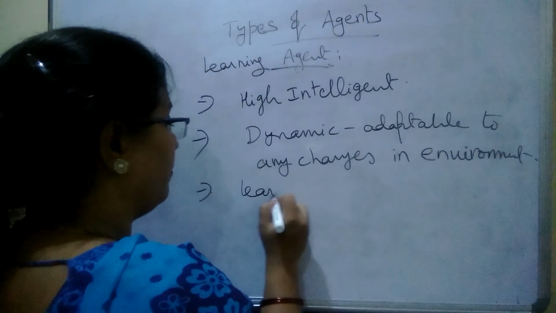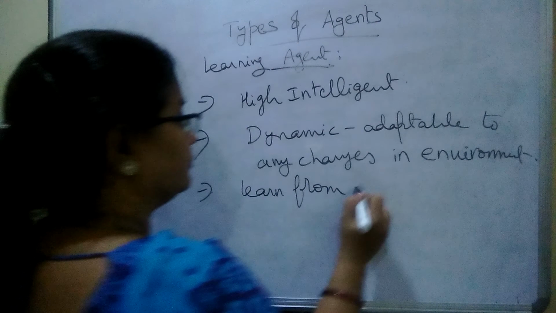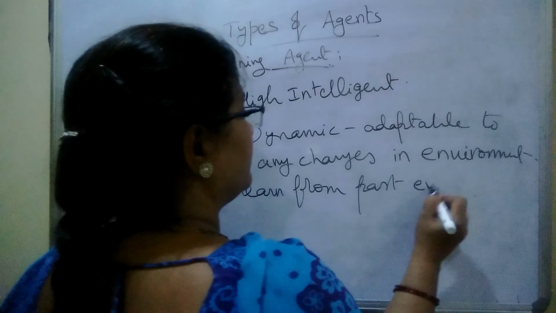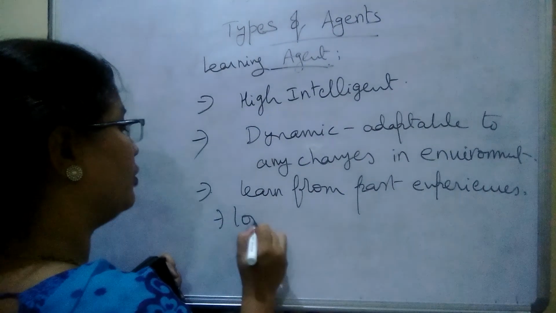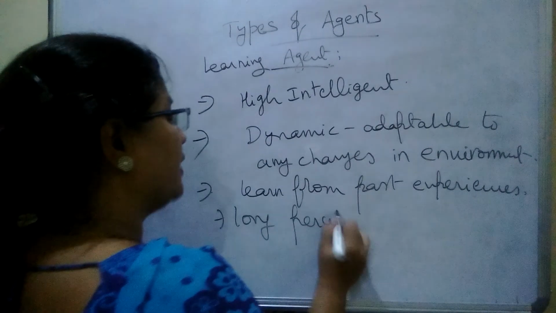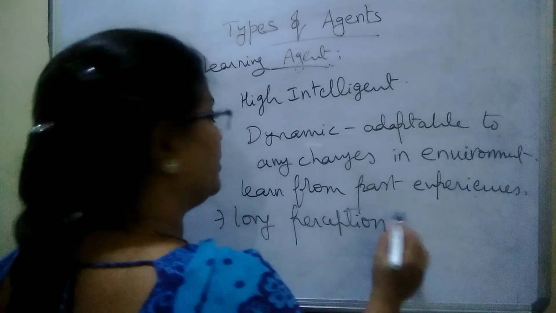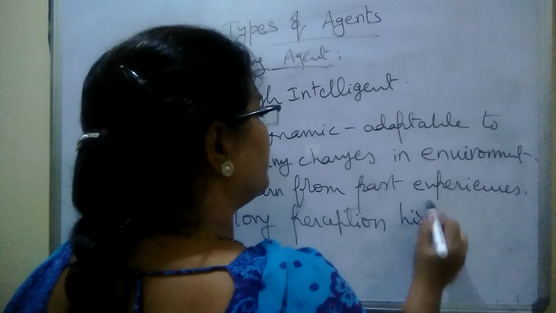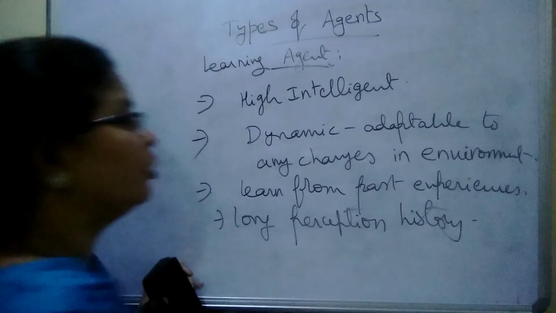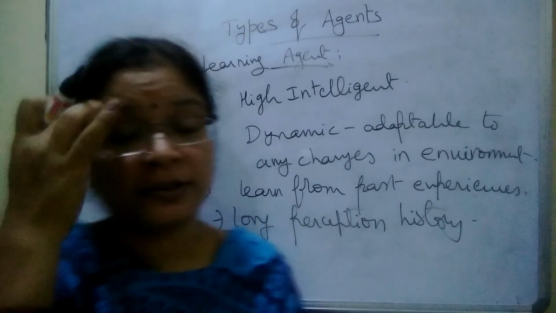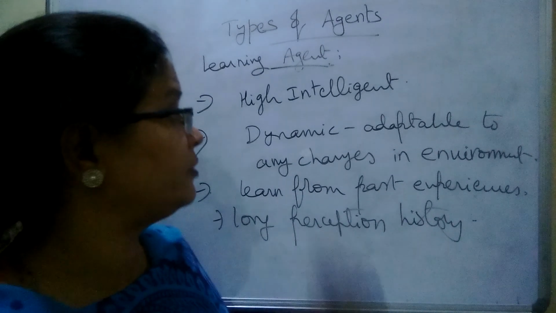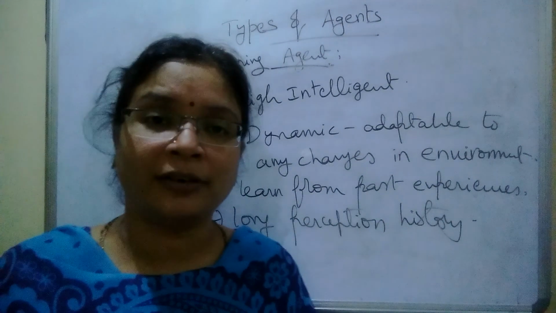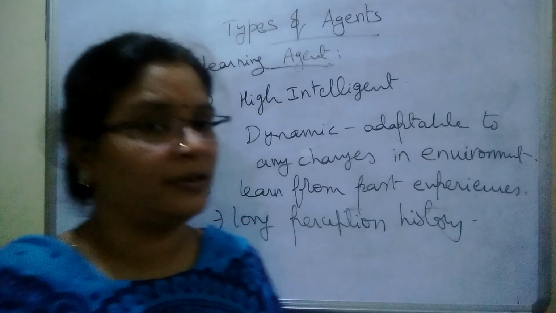So it learns from past experiences. For this, it has to maintain some perception history. It maintains a long perception history to learn from the past experiences in order to give good actions. So all these are the various characteristics of the learning agent.